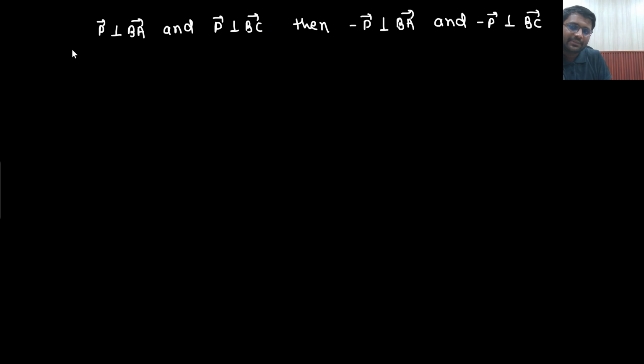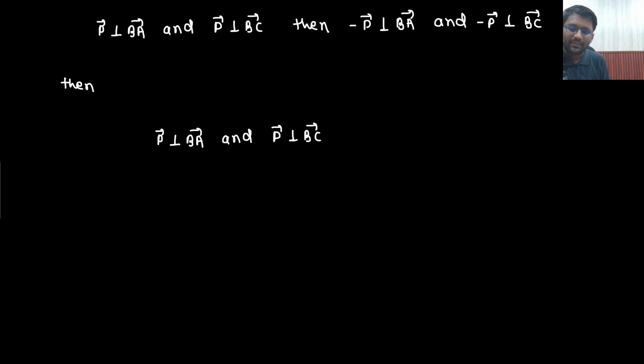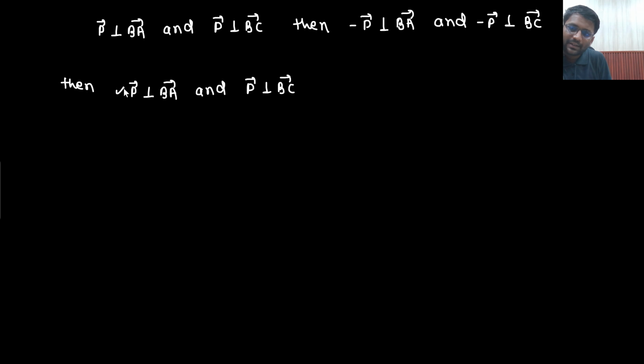And if P vector is perpendicular, then similarly, just take the same scenario and multiply this with alpha. Then alpha into P vector will also be perpendicular to BA vector and BC vector.